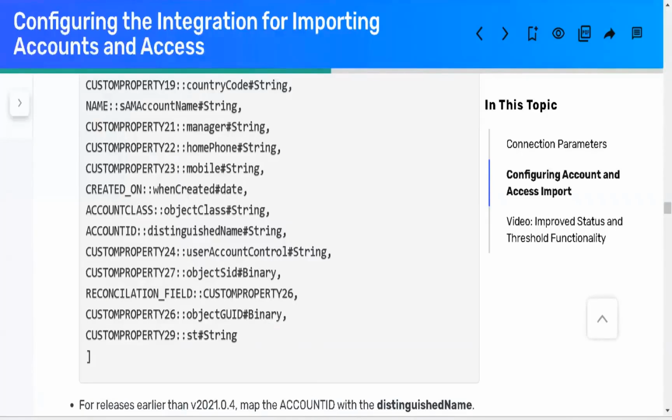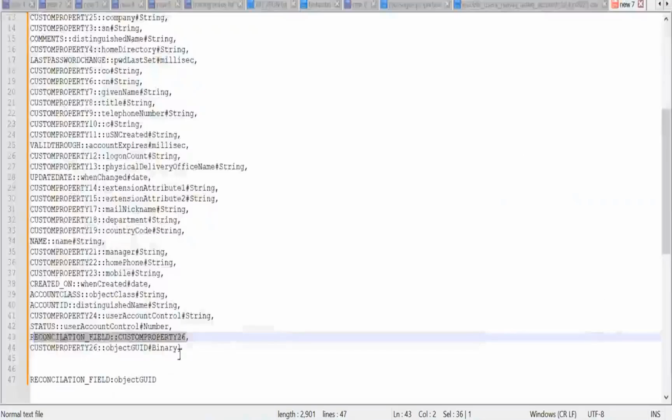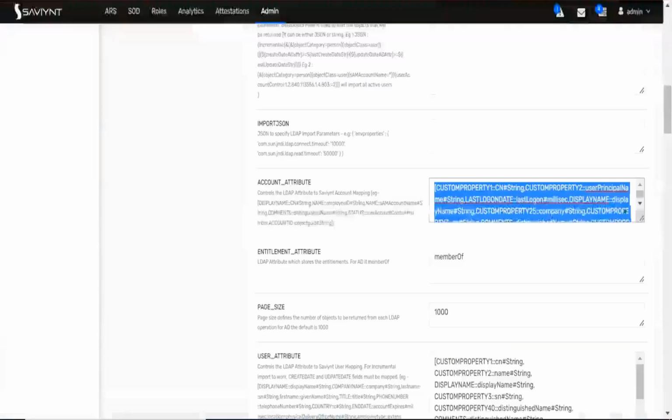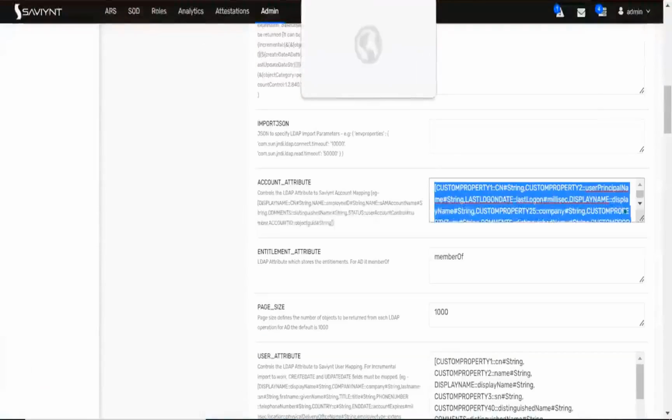That is the proper way. The reconciliation failed. Custom property 26, custom property 26. Again, acting as objects ready. That's my name. This is, I believe, correct only. These custom property 26 belongs to my account.